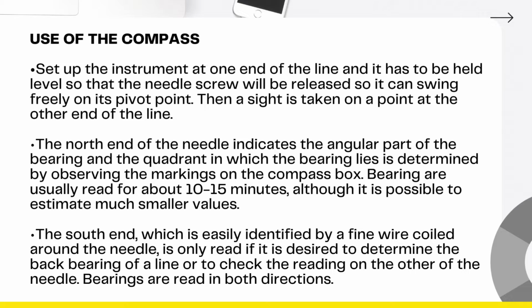The south end naman, which is easily identified by a fine wire coiled around the needle, is only read if it is desired to determine the back bearing of a line or to check the reading on the other end of the line or the other end of the needle. So basically, bearings are read in both directions.